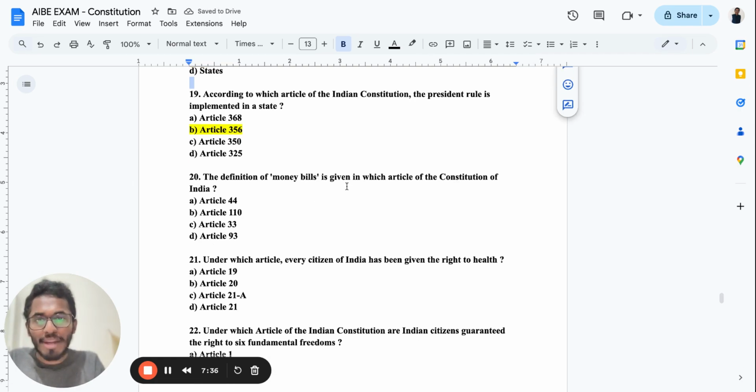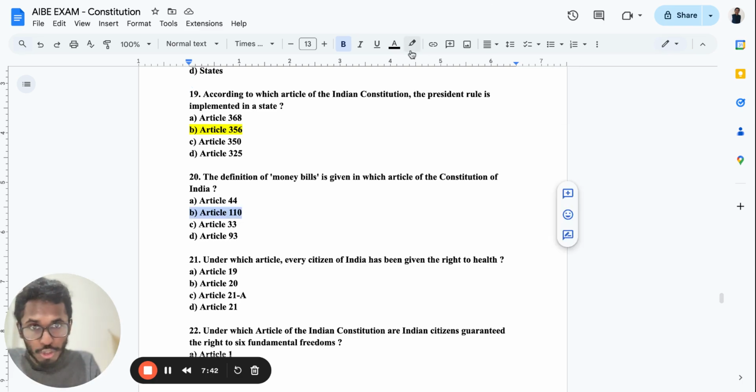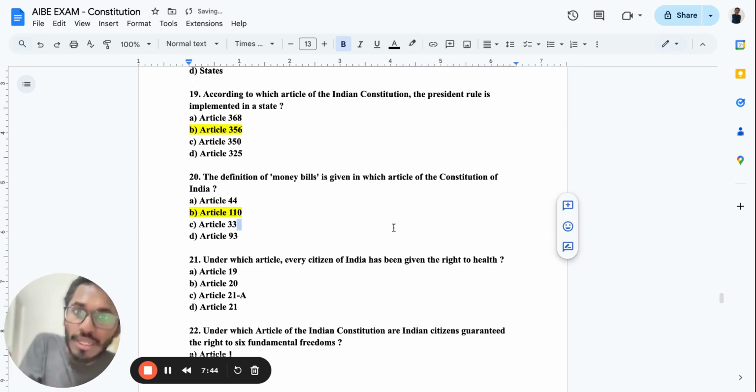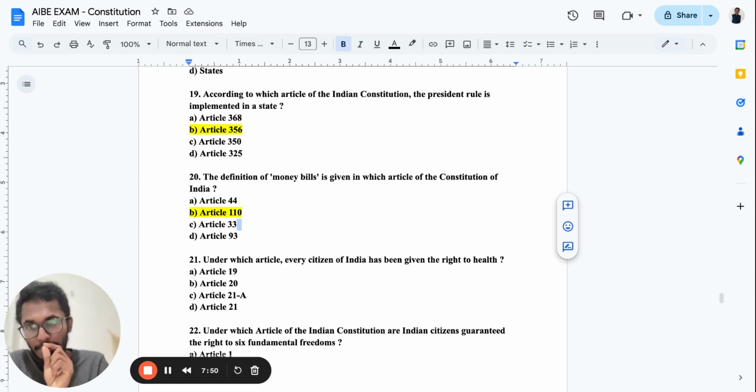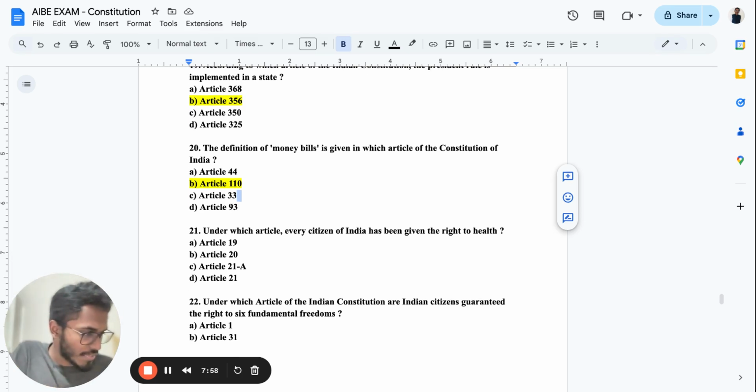The definition of money bill is given under which article of the Constitution of India? See, money bill comes under Article 110 of the Constitution. You should be knowing the different kinds of bills available in the Constitution: money bill, finance bill, whichever bill has been passed in the Constitution. What is the money bill? What is the financial bill? And along with it, what are the other kinds of bills, and what is the majority? Just go through it. Such kind of questions are also repeatedly asked in the exam.